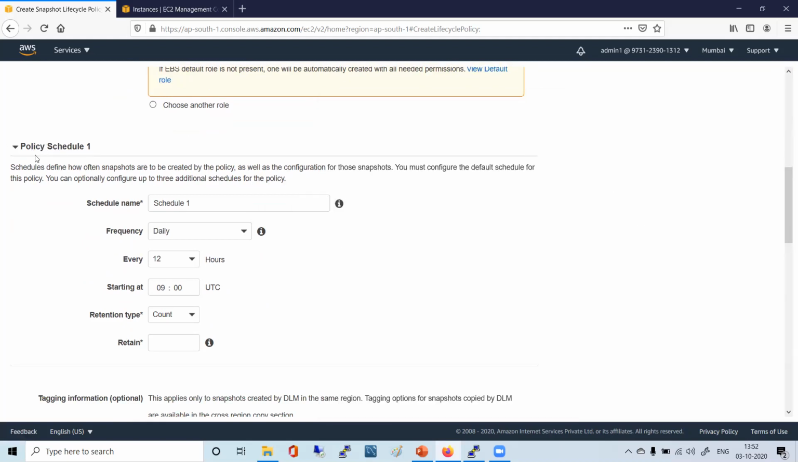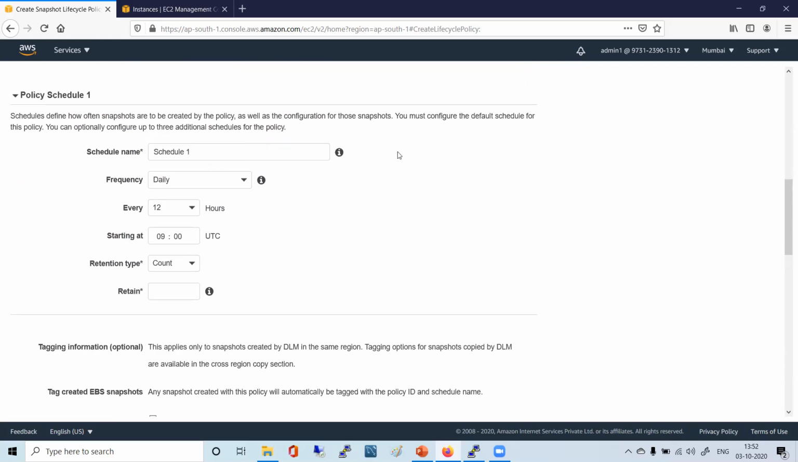Now you just go to policy schedule 1. Just say schedule 1 only. I'm not getting into it. Frequency you see daily. You want it weekly. You want it on every, say, Sunday. You want it at, say, 1 a.m. UTC. Retention you want based on age.